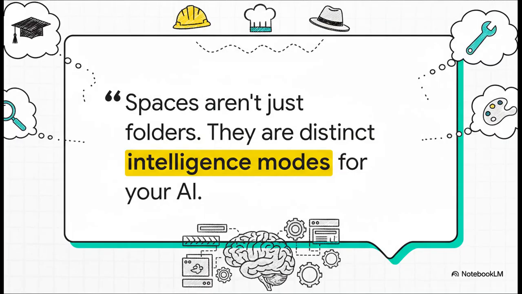And that brings us to the single biggest idea I want you to take away today. It requires a bit of a mental shift. We have to stop thinking of spaces as just folders. They're not for organizing files. They are fundamentally different. Spaces are intelligence modes for your AI. Each one puts up a little boundary, telling your assistant which hat it needs to wear for the job.